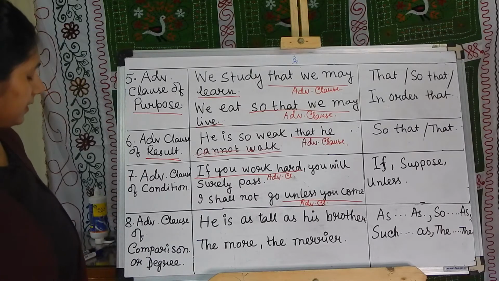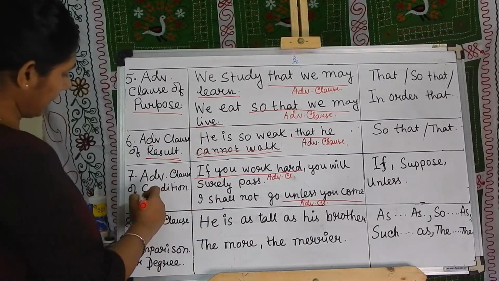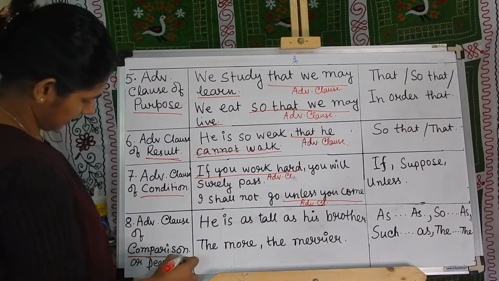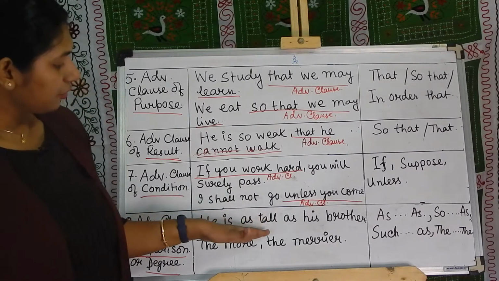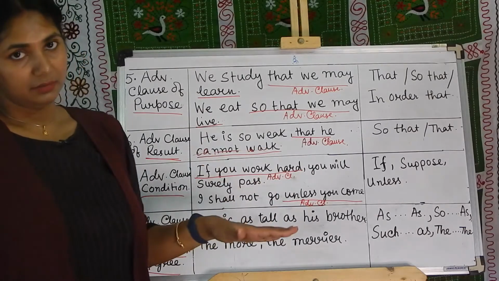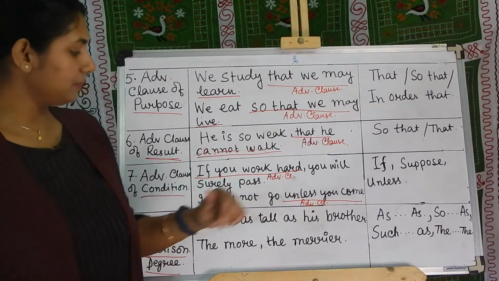Number 8 is adverbial clause of comparison or degree. He is as tall as his brother. So here a comparison is made between him and his brother.